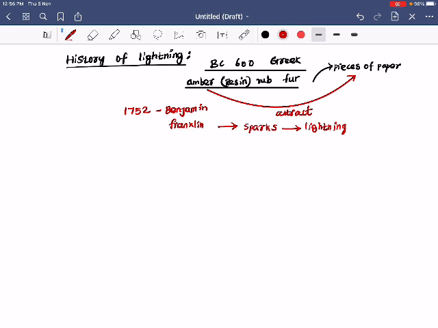Okay, see, and even when sockets and plug points are loose, that time also you have seen some kind of sparks happen. So Benjamin Franklin thought that sparks may be related with lightning. Okay, so he thought in that way and he found that. Okay, so how do lightning hits happen?